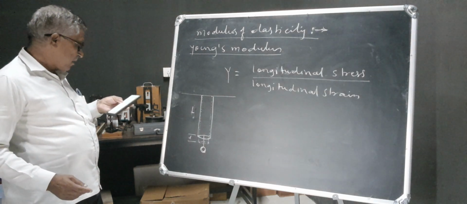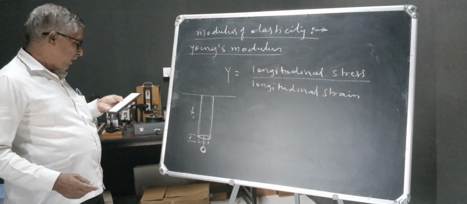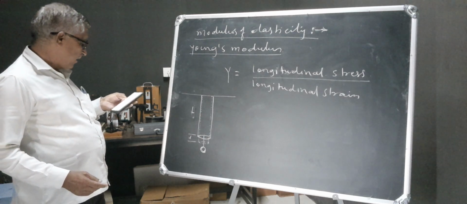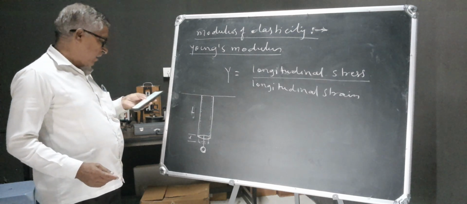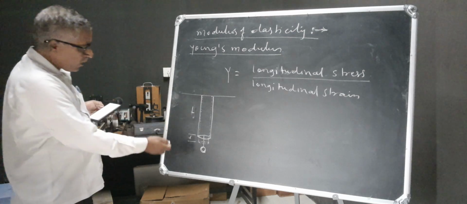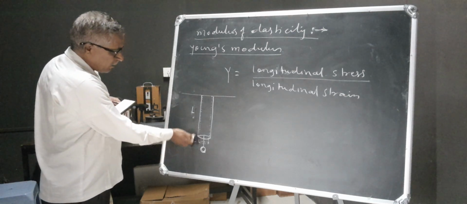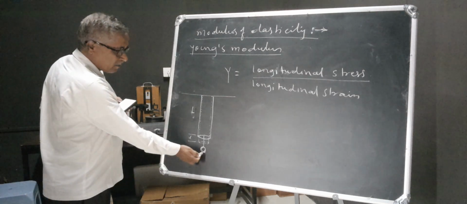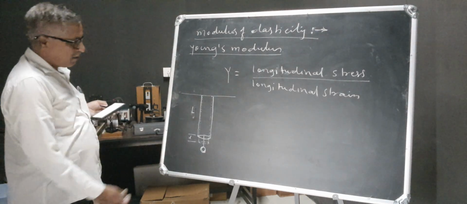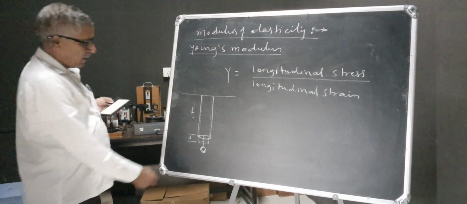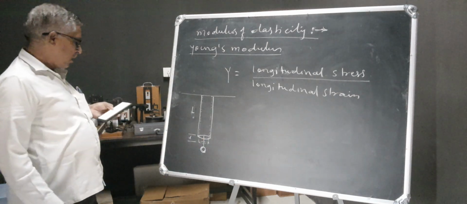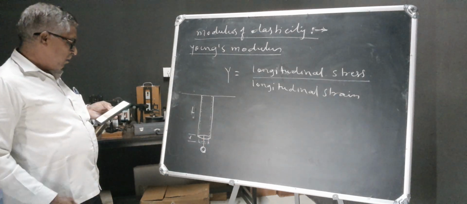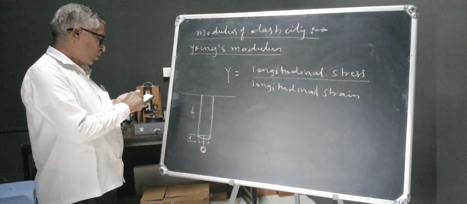Let mass M be attached to the free end of the wire such that its length increases by l as shown in the figure. This is the increased length of the wire because of the weight hanging at the free end. Now we will calculate its Young's modulus.